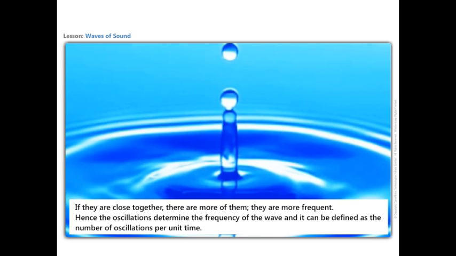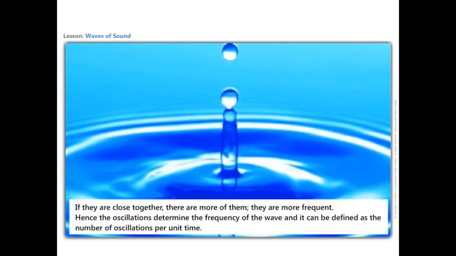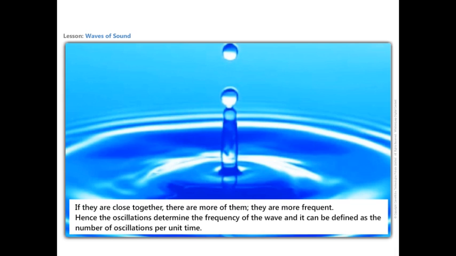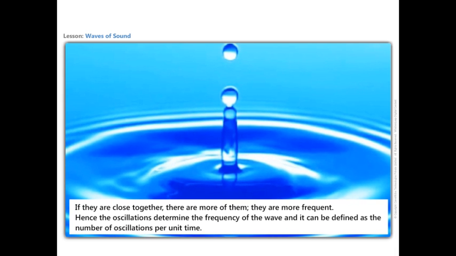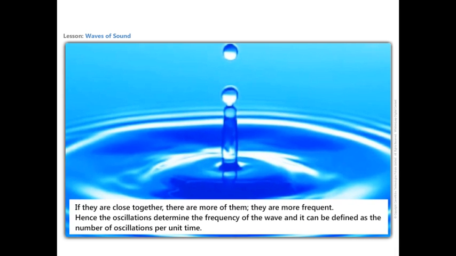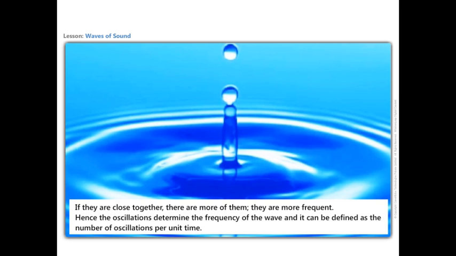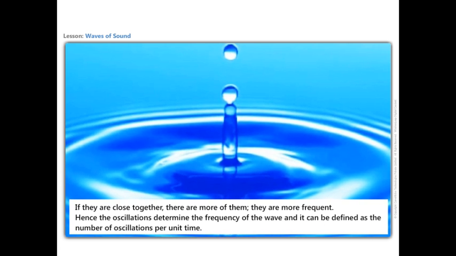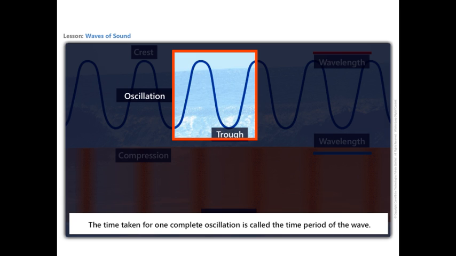If they are close together, there are more of them. They are more frequent. Hence, the oscillations determine the frequency of the wave, and it can be defined as the number of oscillations per unit time. Frequency is represented by nu, and it is measured in hertz. The time taken for one complete oscillation is called the time period of the wave. It is represented by T. If oscillations are more frequent, it means that they have taken less time. Hence, frequency and time period are inversely proportional.